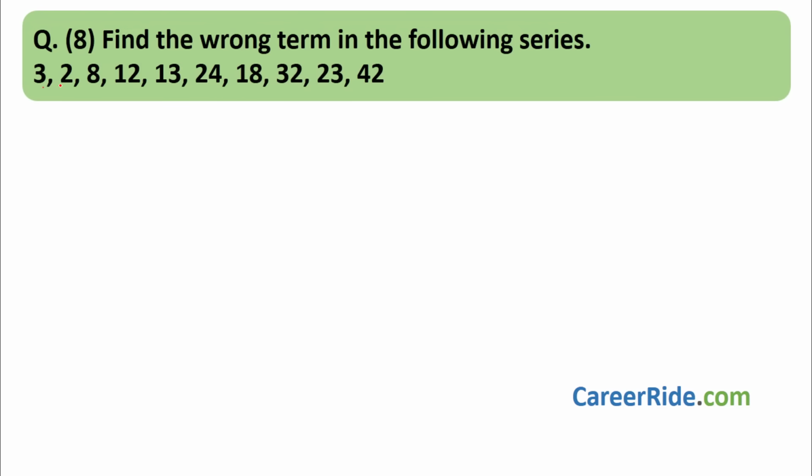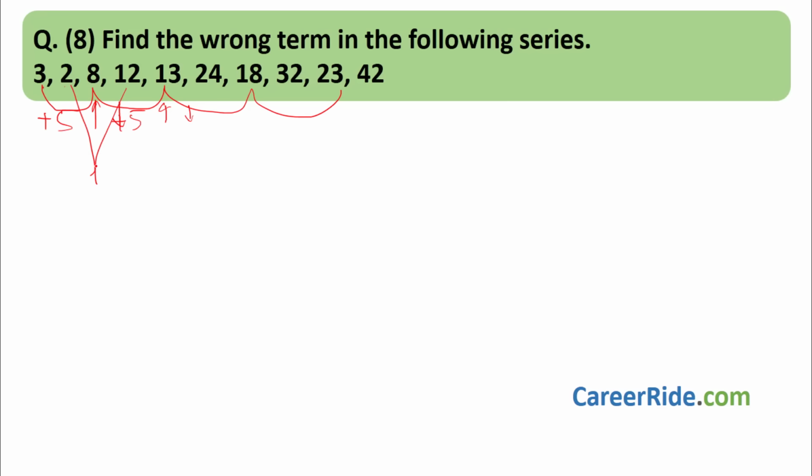Here we have 3, 2, 8, 12, 13, 24, 18. Again a little bit of up and down is there. So we can assume that there are two series, or two operations being done. Let us assume there are two series. How might the series be? It might be like this. Can you see 3 plus 5 is 8, plus 5 is 13, plus 5 is 18. So here we have plus 5, plus 5, plus 5. Next, what series will we have?